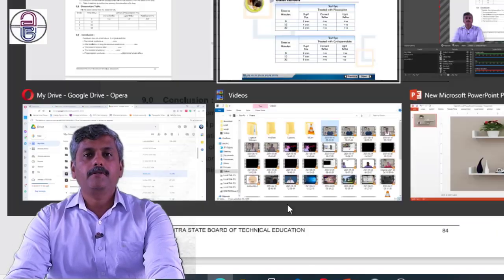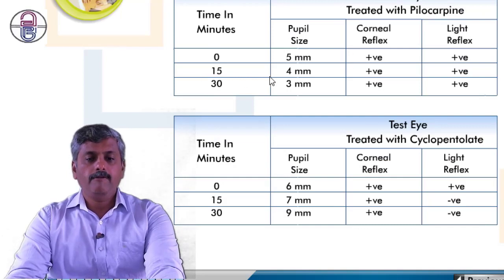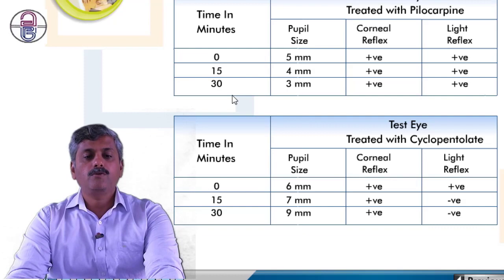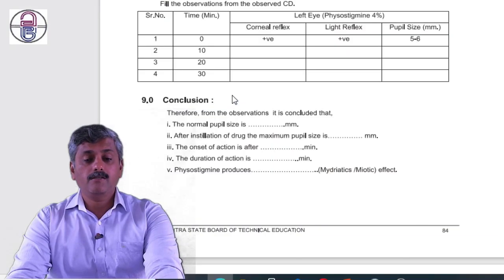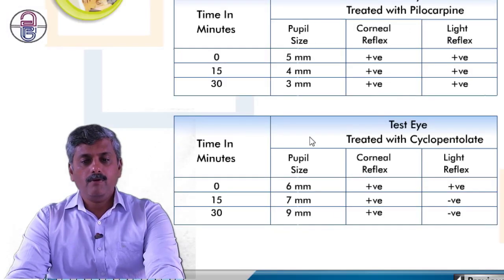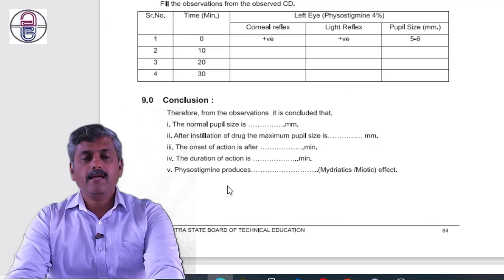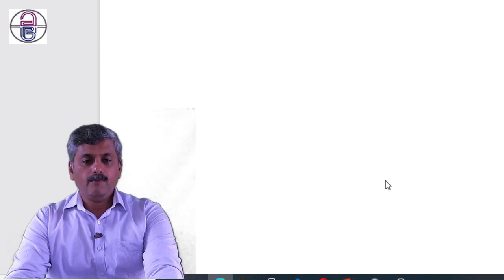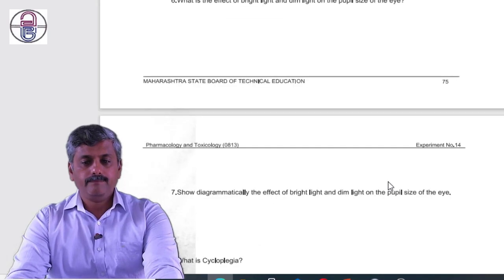The onset of action is nothing but 15 minutes. It started from 5 to 4, it started after 15 minutes. The duration of action is from 0 to 30, so it's near about 30 minutes. So what we can say is that physostigmine, or here we can use the word pilocarpine, is a meiotic action.